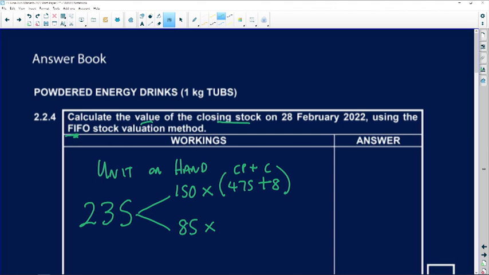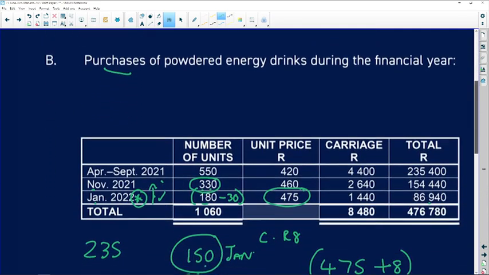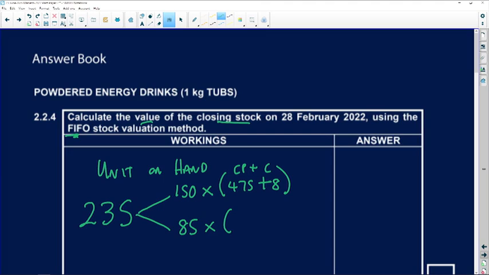Okay, right, doing something similar for the previous month. Okay, so let's go back. Right, so November, the unit price is 460, but once again, we also paid carriage, and on each item they charged us an 8 Rand delivery fee. So 460 plus the 8, right, let's take that through. So 460 plus 8.